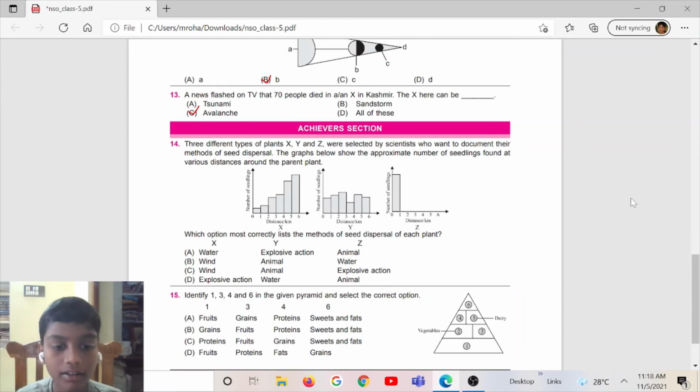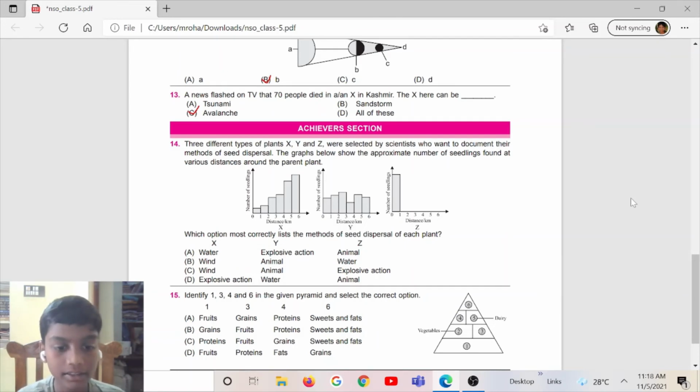Option A, X water, Y explosive action, Z animal. Option B, X wind, Y animal, Z water. Option C, X wind, Y animal, Z explosive action.